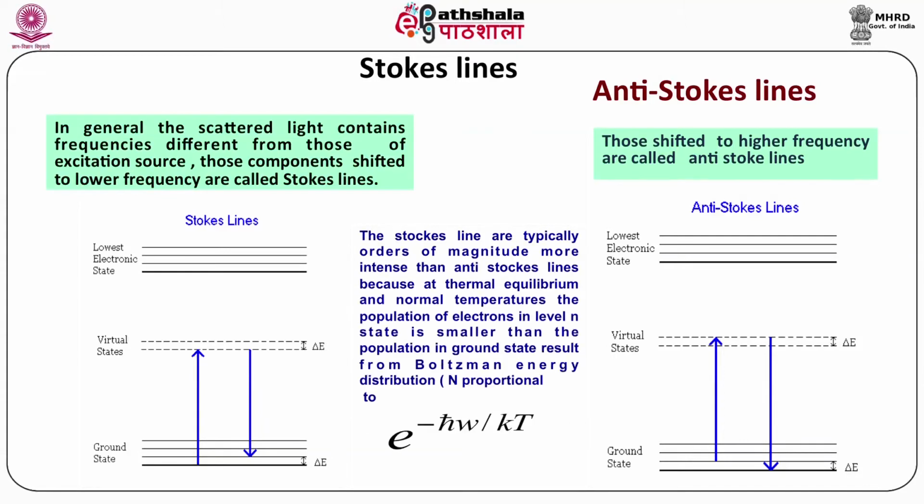The Stokes lines are typically an order of magnitude more intense than anti-Stokes lines because at thermal equilibrium and normal temperature, the population of electrons in the level n state is smaller than the population in the ground state, resulting from the Boltzmann energy distribution, where n is proportional to e to the power minus h nu by kT.